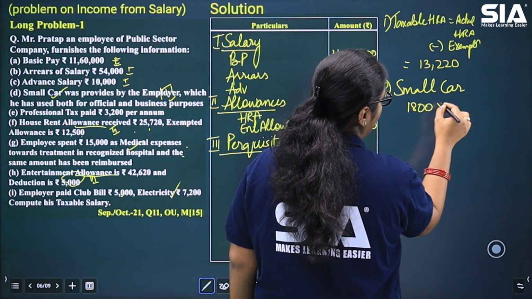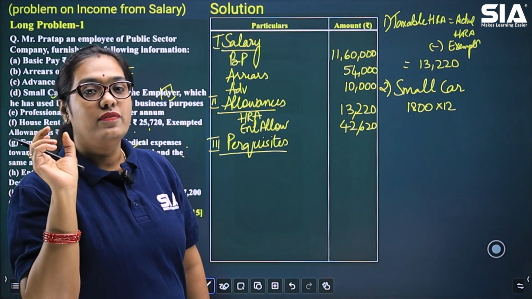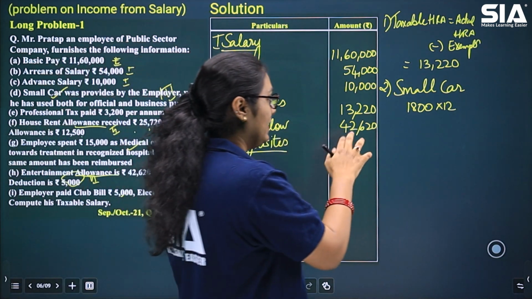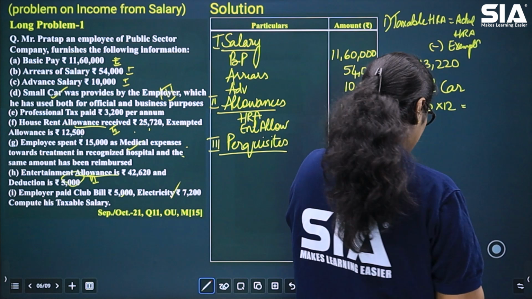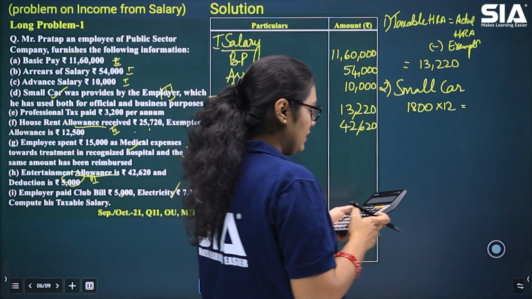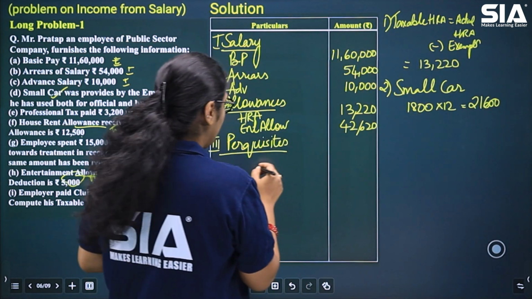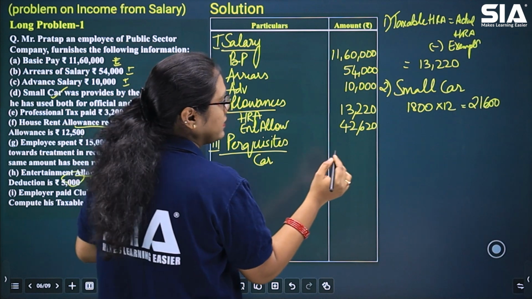Okay, 1800 into 12. So whenever small car is used, the value of the perquisite is 1800. 1800 into 12.